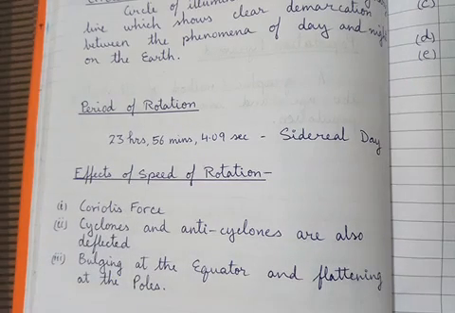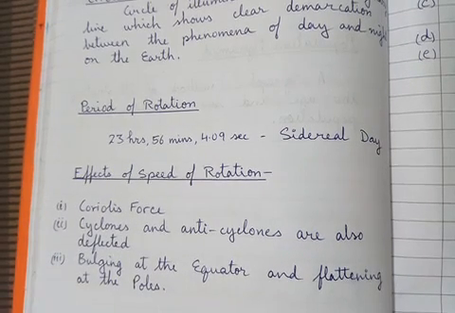Coriolis force is actually caused by the speed of rotation. This effect was first discovered by a French scientist whose name was Gustave Coriolis, and on his name this effect was named the Coriolis effect or Coriolis force. Now what happens in this Coriolis effect or Coriolis force?